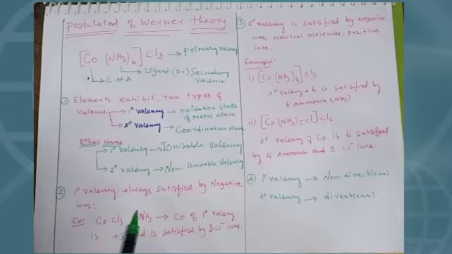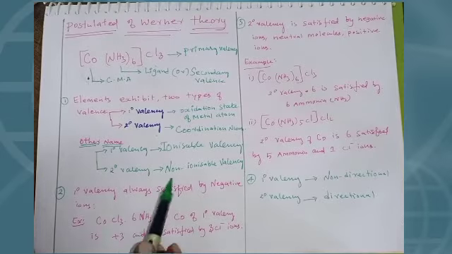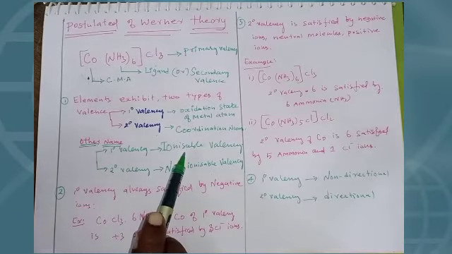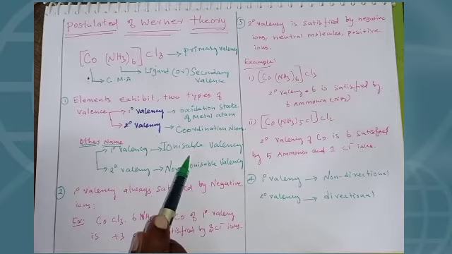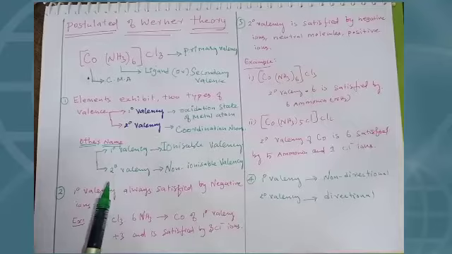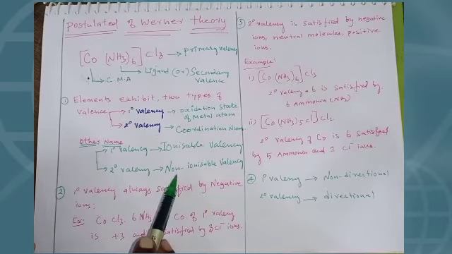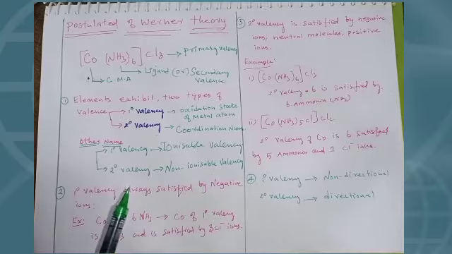Secondary valencies do not form ions, that's why they are non-ionizable.